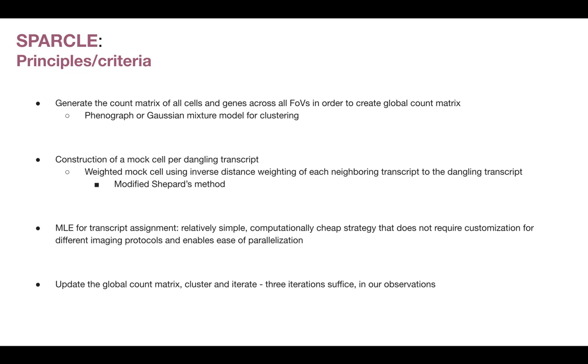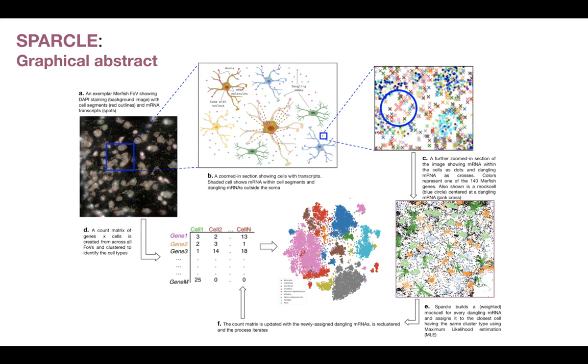One can also create a weighted mock cell using the inverse distance weighting of each neighboring transcript to the dangling transcript, and this can be done using a modified Shepard's distance method. Next, the maximum likelihood estimation for transcript assignment is performed. This is a relatively simple and computationally cheap strategy, which does not require customization for different imaging protocols and allows ease of parallelization. Finally, we can update the global count matrix, cluster and iterate, and in our observations, we find that 3 iterations suffice.